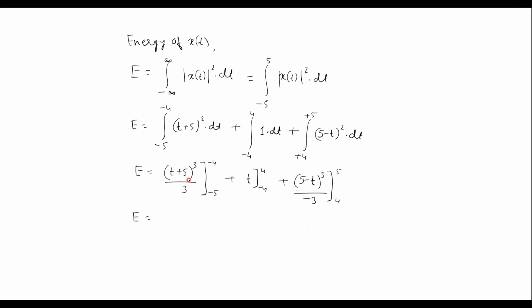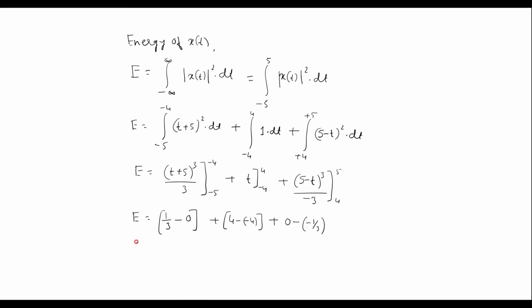E is equal to, substituting t equal to minus 4, that is 5 minus 4 will be 1. 1 cube is 1, that is 1 by 3, minus substitute t equal to minus 5. 5 minus 5 will be 0, plus here t value is 4 minus minus 4, plus upper limit, that is t equal to 5. 5 minus 5 will be 0, minus substituting t equal to 4 here. 5 minus 4 is 1, it will be minus 1 by 3.